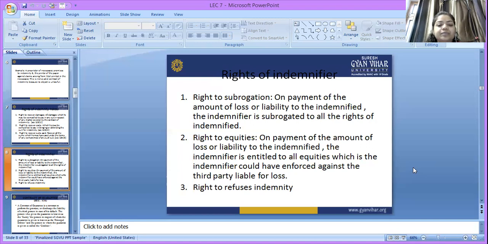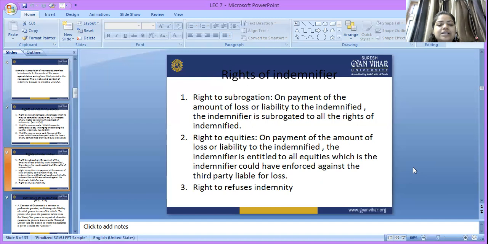That means person A, B, or C. Person A promised B, "I will buy the particular product from C, and if he is not able to pay that amount, like suppose that product amount is 1,000 rupees, I will be indemnified that amount."